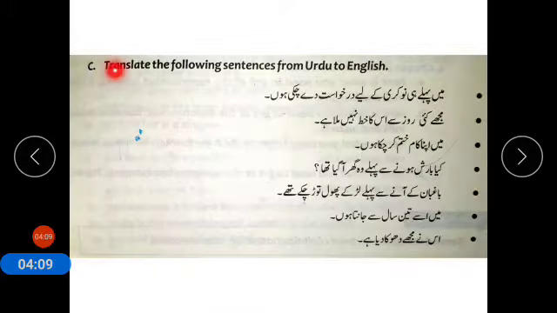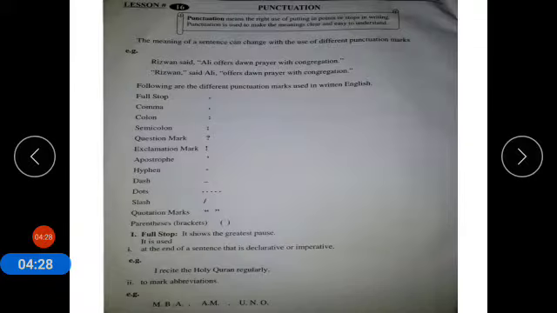Now coming to exercise C: translate the following sentences from Urdu to English. This is the exercise which you have to do as your activity in your activity copy. You have to translate these sentences and find the tense of these sentences. Now coming to punctuation. In this unit there are two exercises comprising punctuation. So first of all we will discuss what punctuation is.